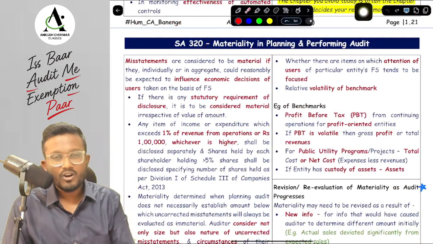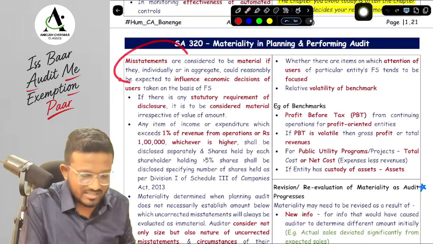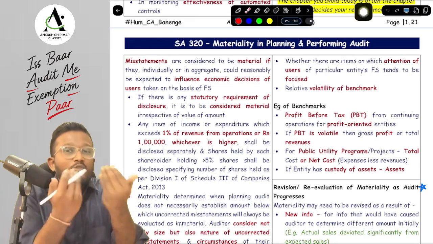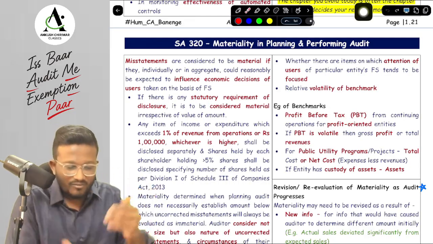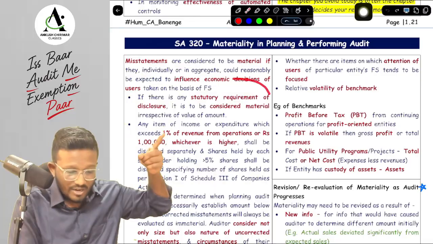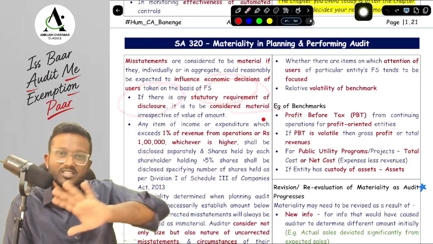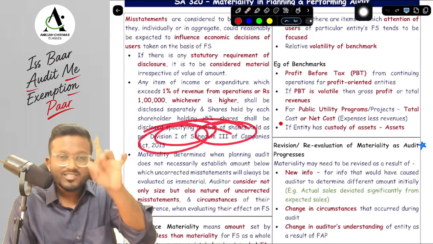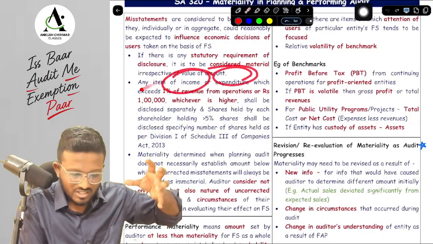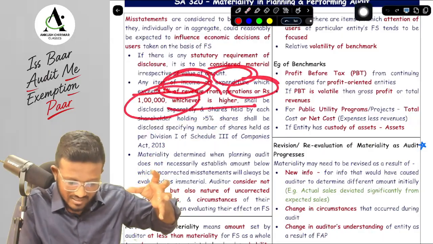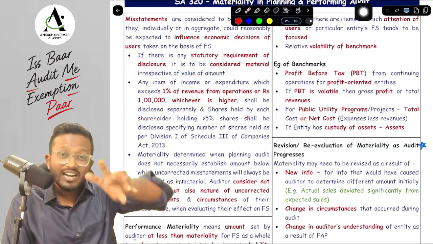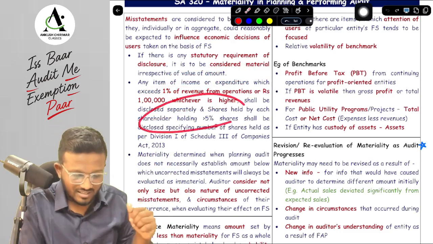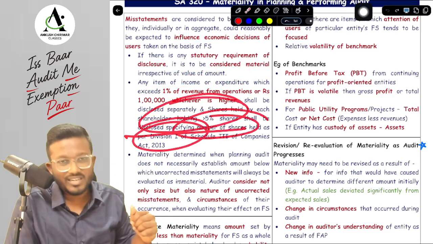So what is this, sir? SA 320, we are talking about materiality in planning and performing the audit. Misstatements are material if they can individually or when aggregated influence the economic decisions of the users of the financial statements. Now if there is a statutory requirement of disclosure, it is considered material irrespective of the amount. What is the statutory requirement, sir? As per Division 1 Schedule 3 of the Companies Act, first of all, if there is any item of income or expenditure which exceeds 1% of revenue or 1 lakh, whichever is higher, it should be disclosed separately. And secondly, if there is any shareholder holding more than 5% of the shares, then the details specifying the number of shares should be disclosed separately.